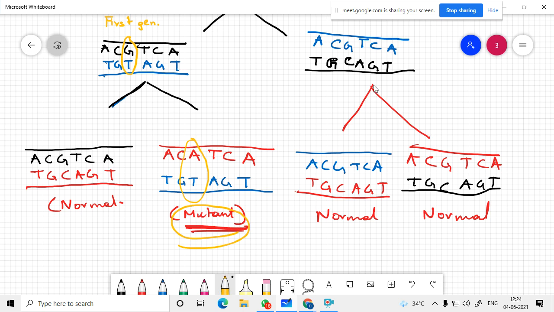So similarly, this is when you are having a wobble base pairing.